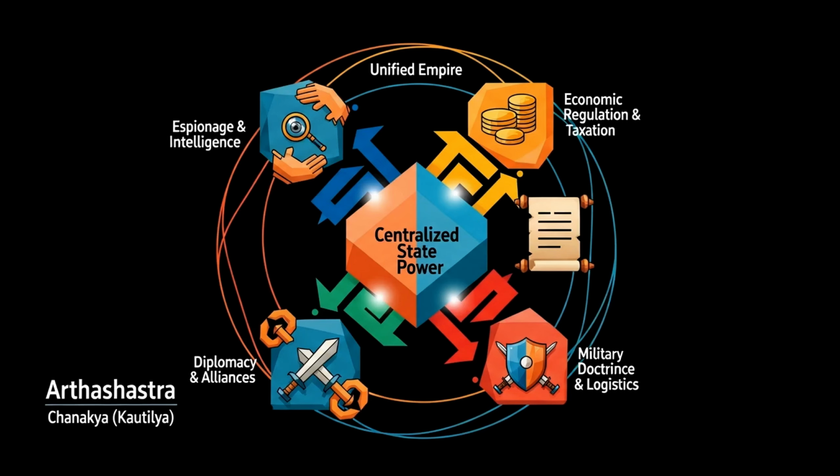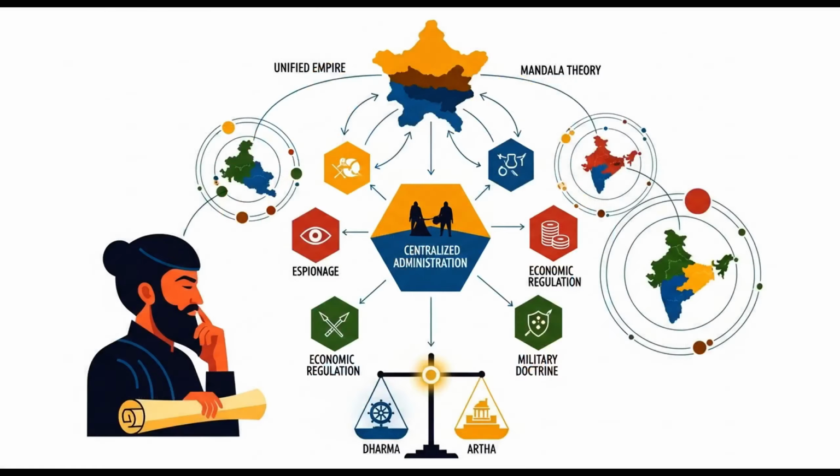Chanakya, also known as Kautilya, authored the Arthashastra. This treatise provided a comprehensive blueprint for statecraft. Its principles included centralized administration and espionage. Economic regulation and military doctrine were also crucial. The Arthashastra also introduced the mandala theory of foreign policy.